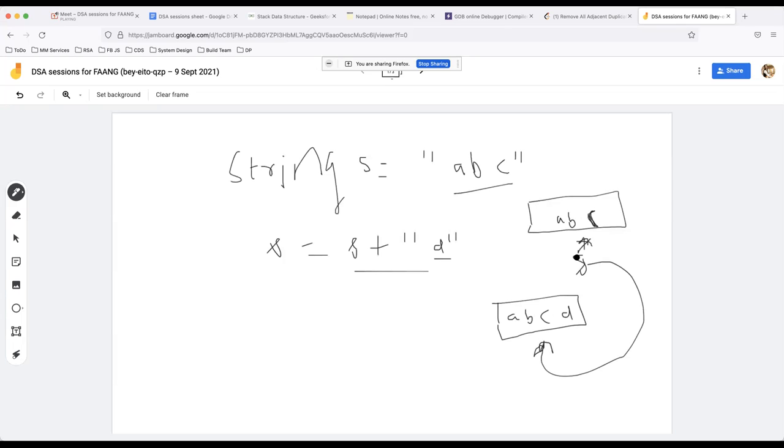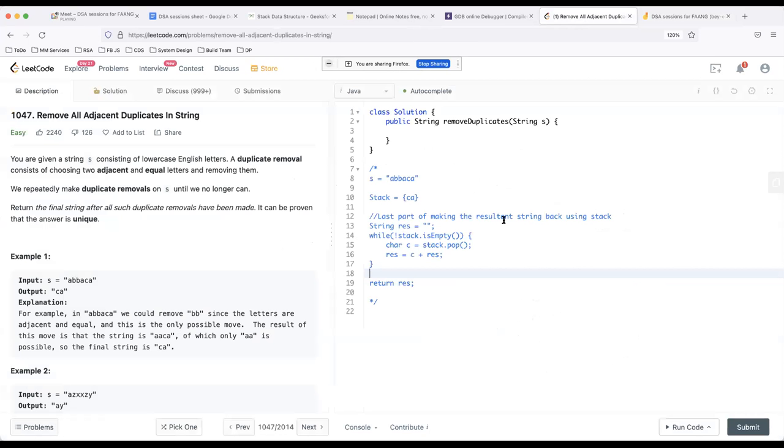This is what happens, and this operation actually becomes a big O of n operation in terms of time complexity. So this particular thing that we are doing is not very feasible, it's not as good from the time complexity perspective. Ideally we would want each time it is doing a result plus this to be big O of 1, and the total time complexity should come as big O of n.